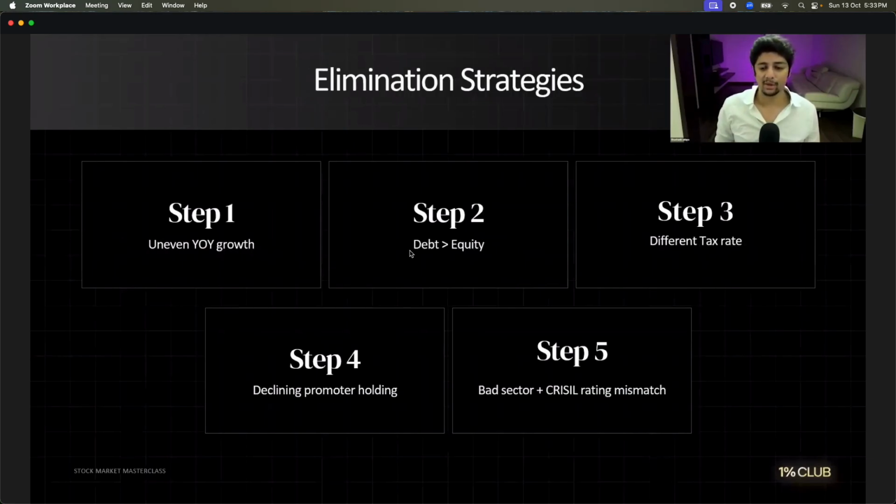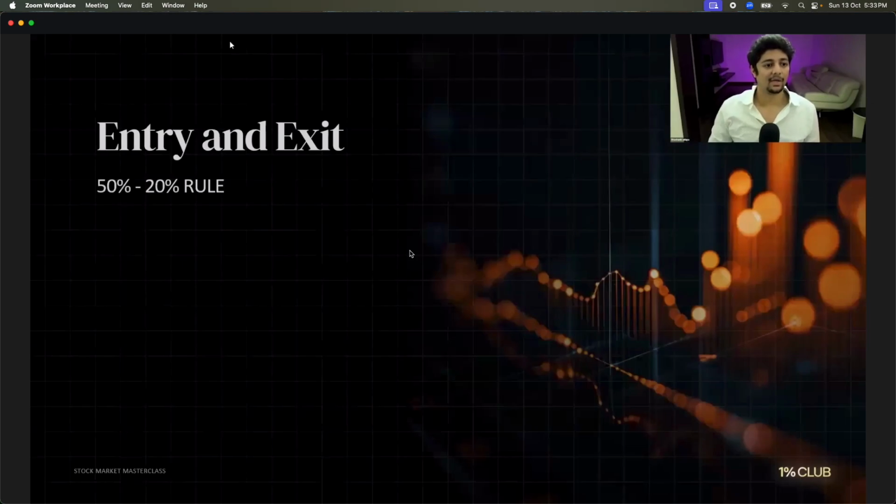Cool? Awesome. Now, coming to entry and exit rule. All of us have questions on entry exit rule? Guys, any questions you have later on, we'll take it at the end of the session. I will answer all the questions. Don't worry about it. Now, entry rule we all understood. We go to a stock, we click on the PE ratio and check the past PE ratio and see if we're investing at an overvalued position or an undervalued position. We agree to this, me and you? Completely agree to this?